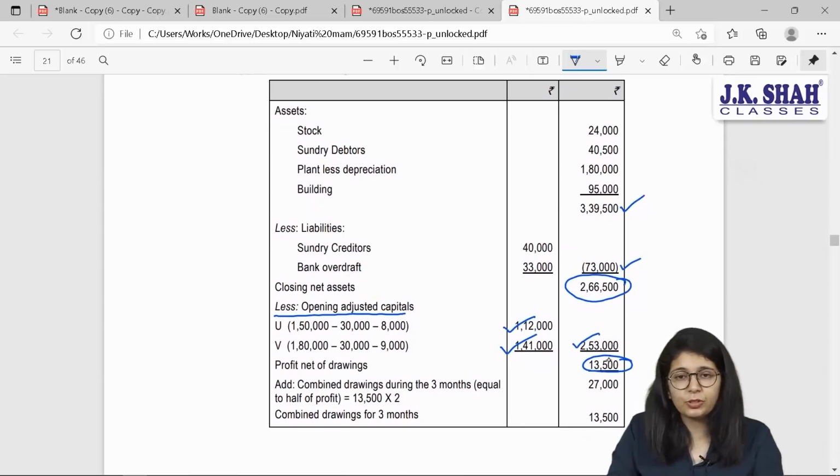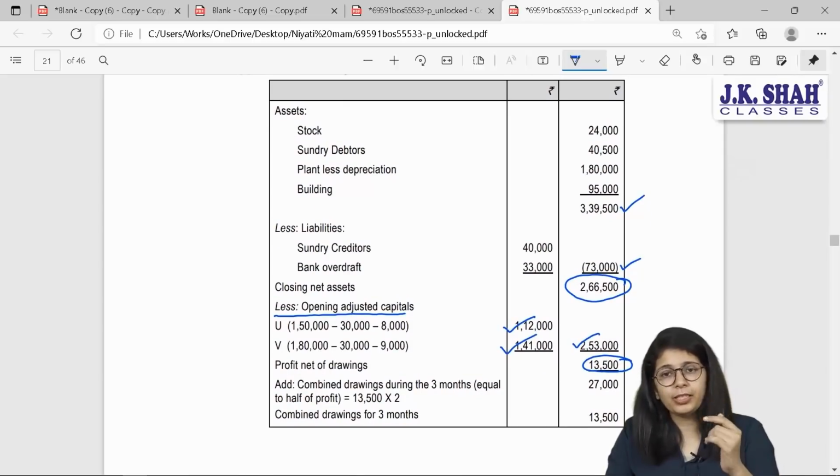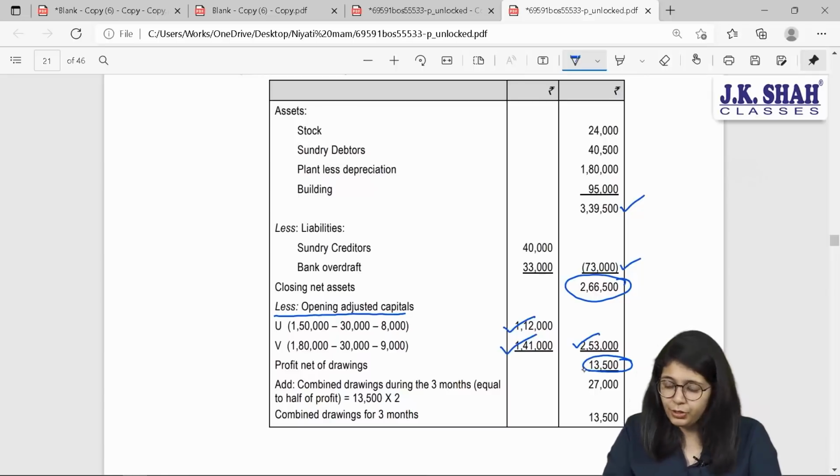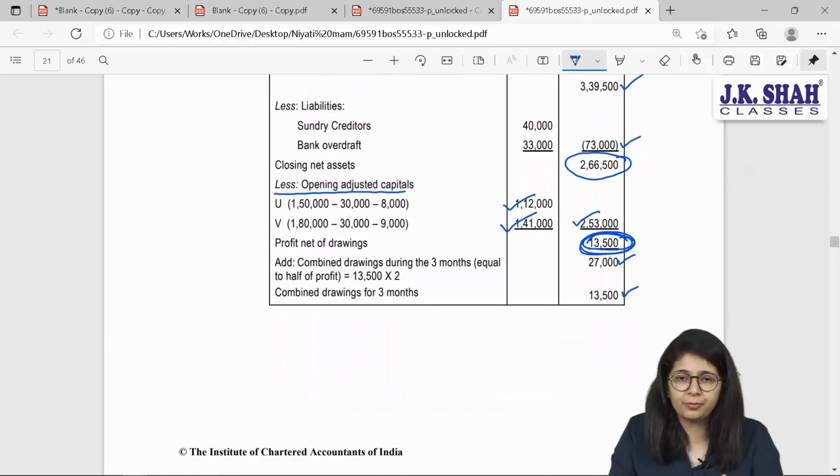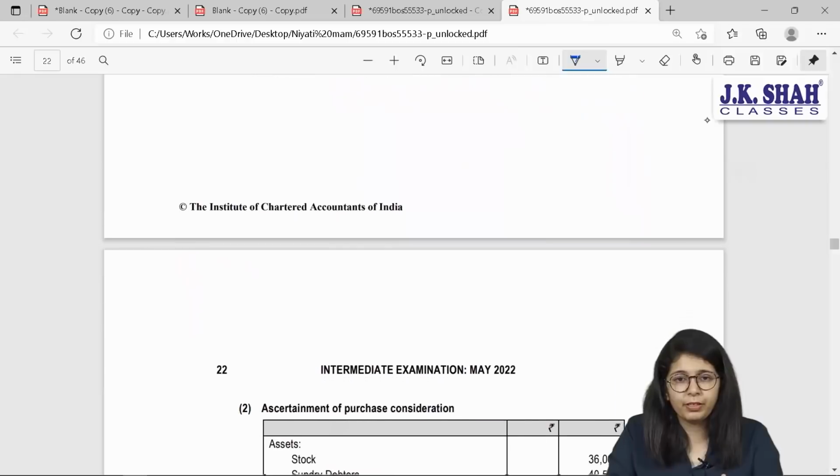So this represents what? Opening minus closing capital will represent profit minus drawings. Together it is 13,500. So beta, what will your profits be? 27 and drawings will be 13,500. So 27 minus 13,500 will give you net profits after drawings of 13,500. Is it clear to everyone?